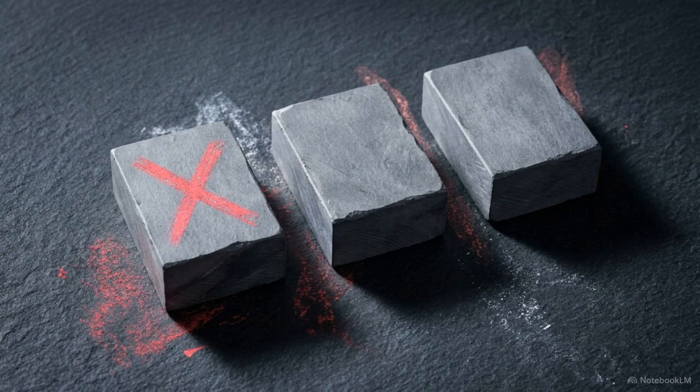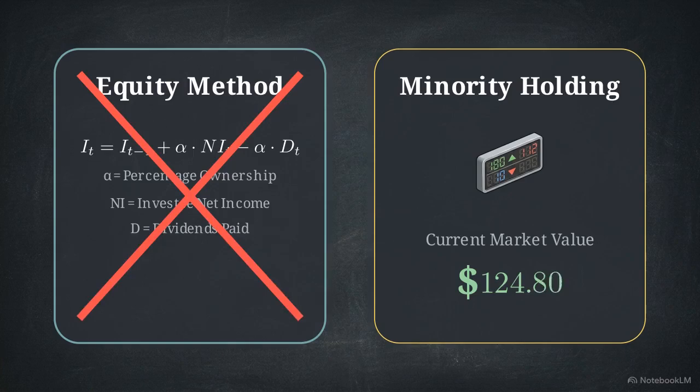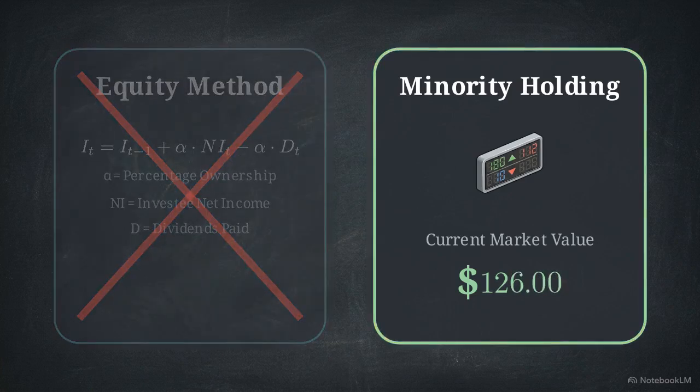There are exactly 3 exceptions to this rule. Standard equity security rules do not apply to investments accounted for under the equity method, investments in consolidated subsidiaries, or investments where the entity has specifically elected the fair value option. Remove those exceptions, and you are left with passive minority holdings.